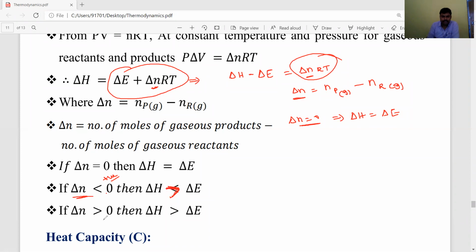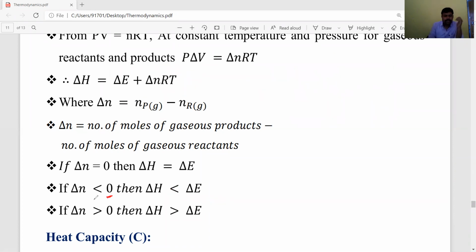Sorry, I said it wrong. If delta n is less than 0, meaning a negative value, then delta H is equal to delta E plus delta n RT, and since delta n is negative, delta E is more. So delta H is less than delta E.